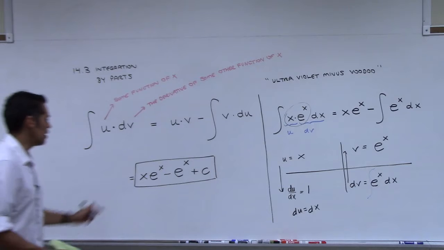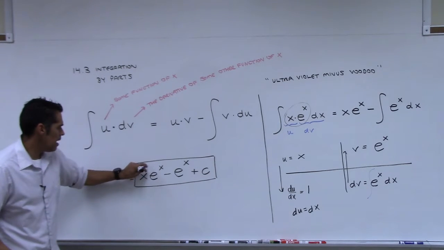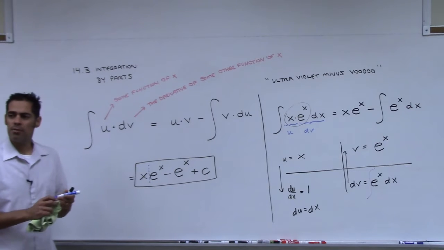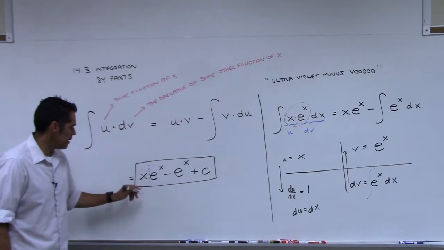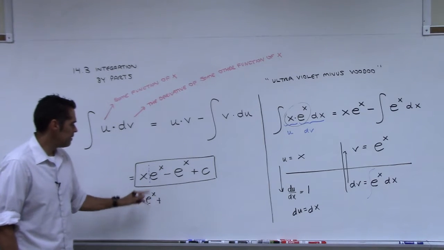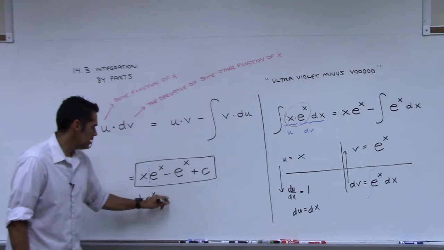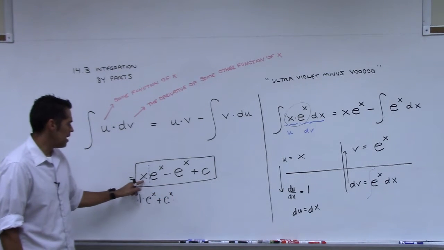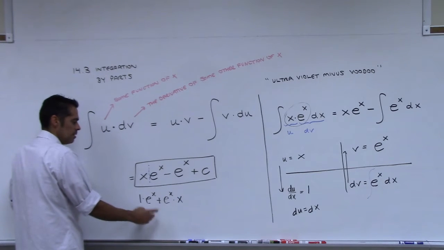So I'm going to do that real quick. I'm going to take the derivative of this. Do y'all see that we have a product right there? So we'd have to do product rule. So if I do product rule here, it's going to be the derivative of x, which is 1, times e to the x, plus the derivative of e to the x, which is e to the x, times x. So that's my product rule right here, right? So I'm done with that.